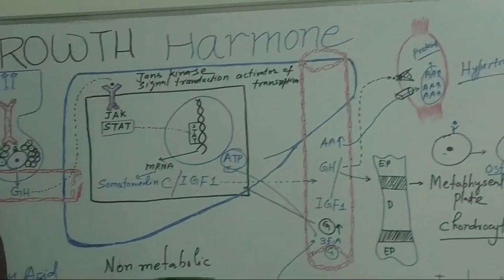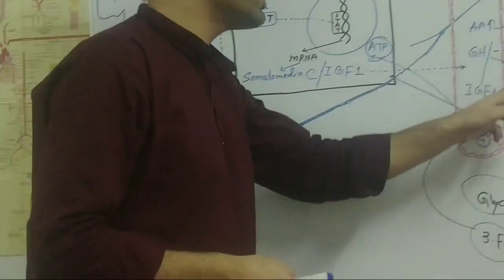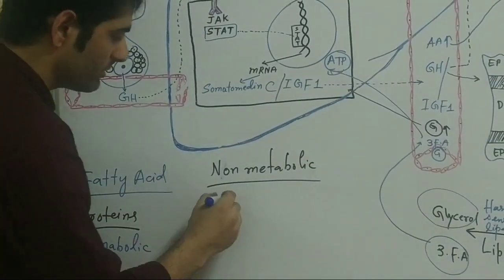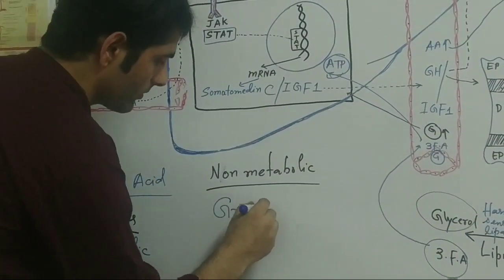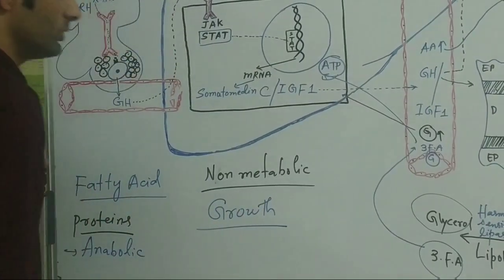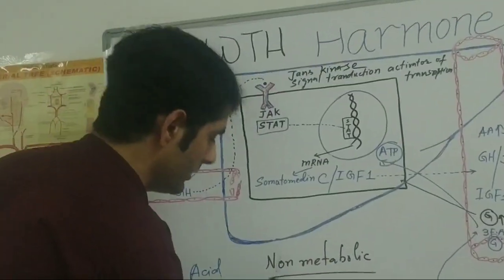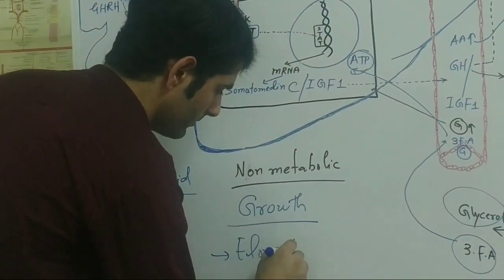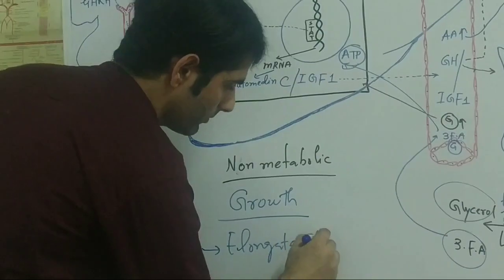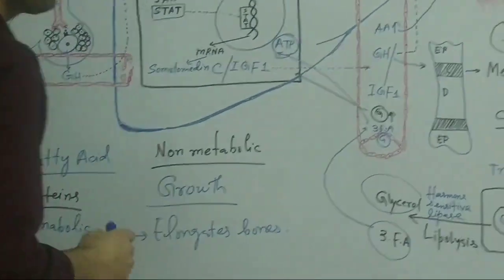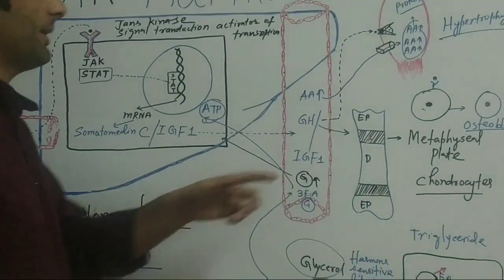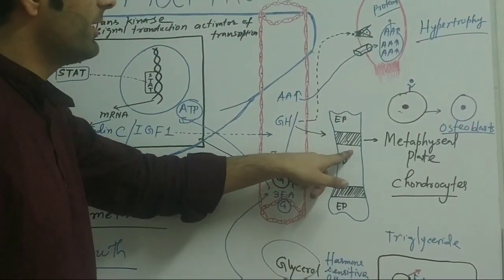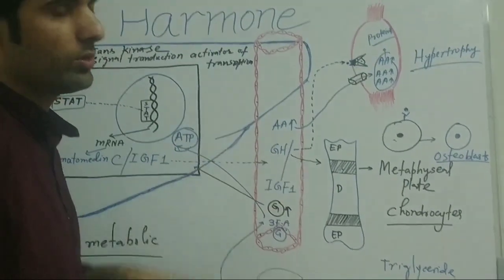Now, what was the effect of the growth hormone on bones in the non-metabolic condition? In the non-metabolic condition, it helps in the growth of the tissues, mainly the bones. It elongates bones. Remember one thing, the metaphyseal plate is present before puberty. After puberty, it degenerates due to the growth hormone effect.